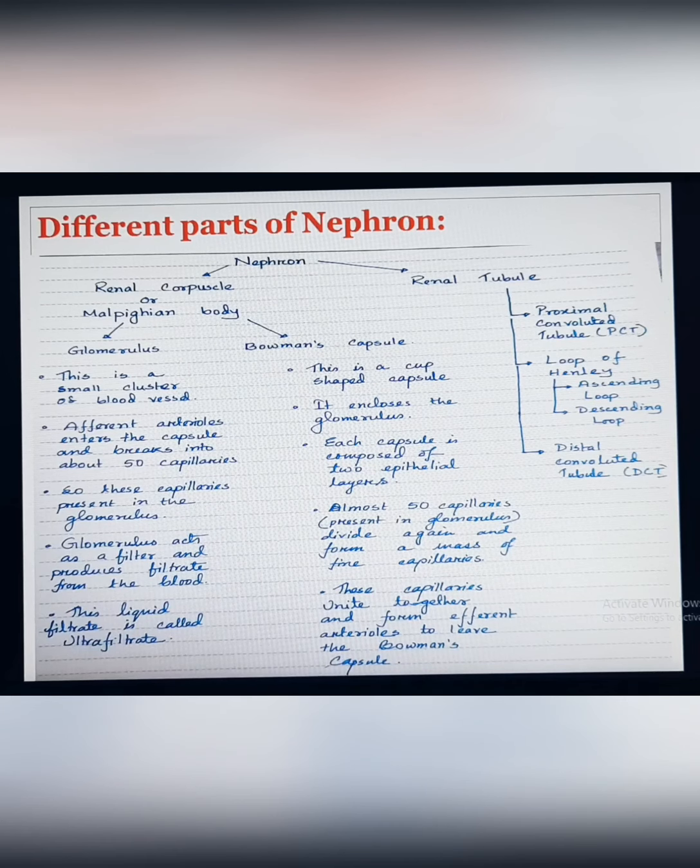Now the Bowman's capsule. This is a cup-shaped capsule. It encloses the glomerulus. It covers the glomerulus. Each capsule is composed of two epithelial layers. So Bowman's capsule has two layers of epithelial tissue. Almost 50 capillaries present in the glomerulus divide again and form a mass of fine capillaries.